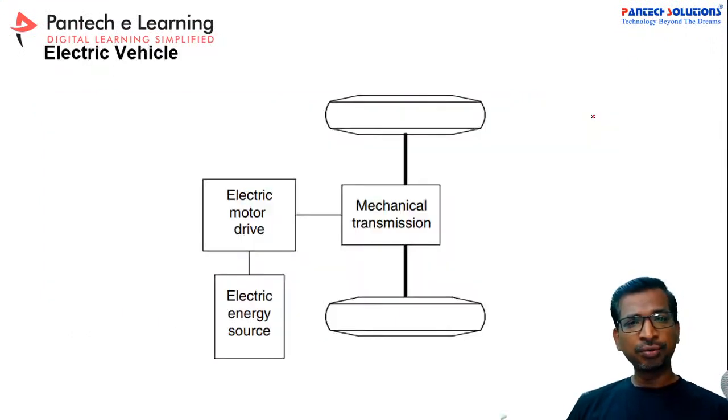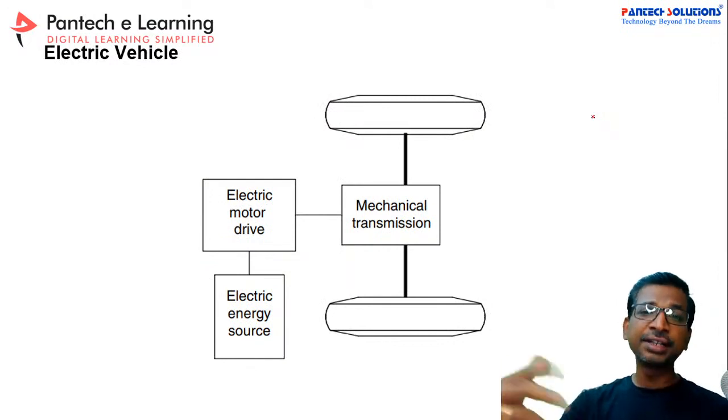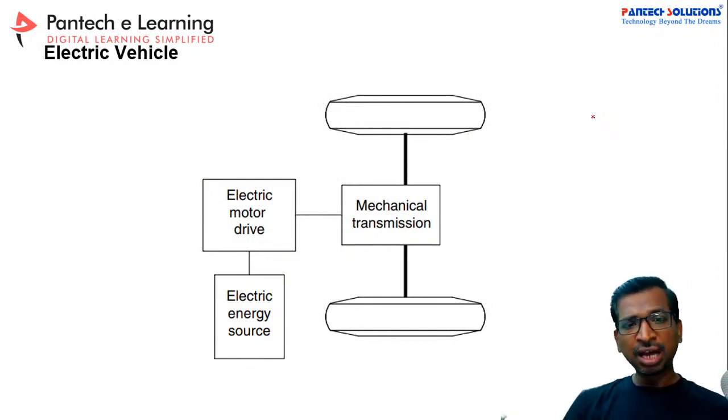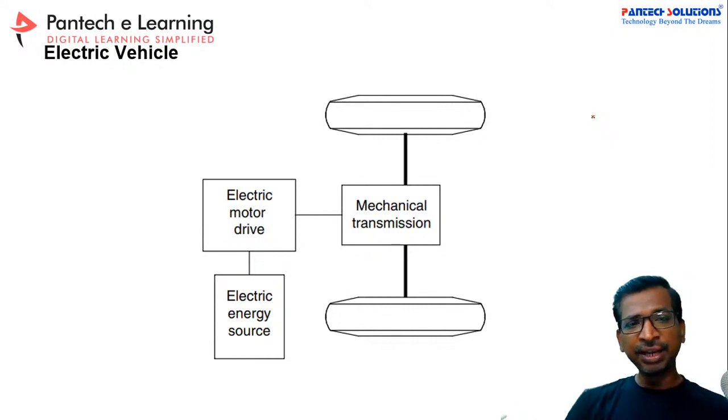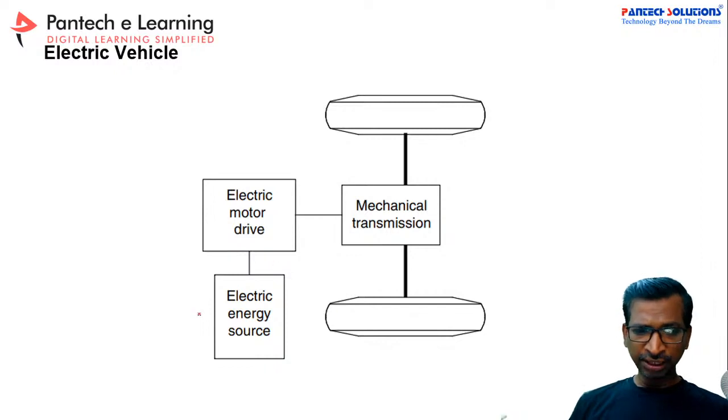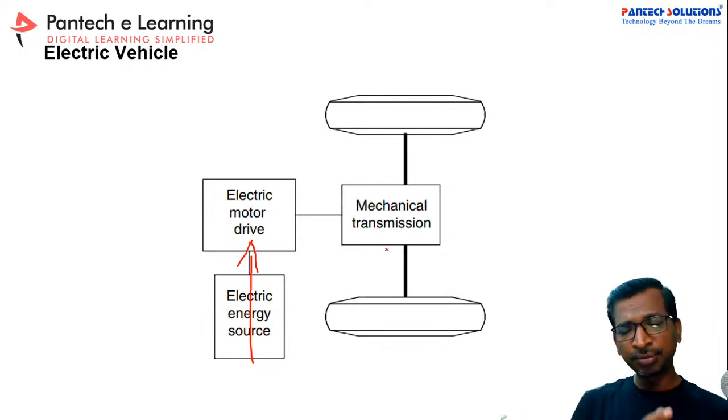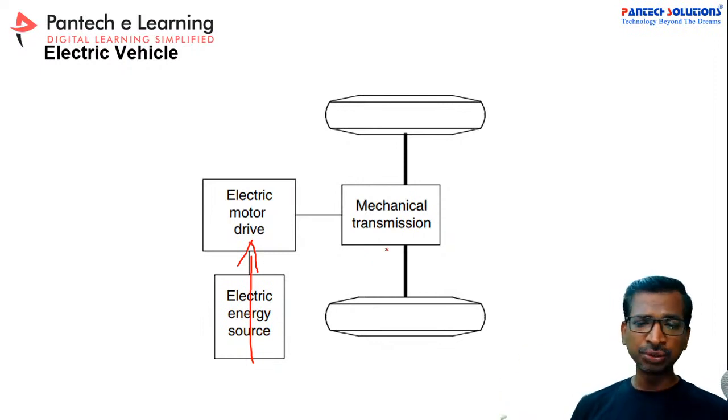Now once you have calculated the power, how can you implement it in the vehicle systems? First, you should know the vehicle architecture, that is, how the electric vehicle has been implemented. Initially, the electric energy will be there and the motor drive will be there. From this electrical energy, the motor will generate mechanical energy, and with the help of mechanical energy the vehicle will move from its standstill position.